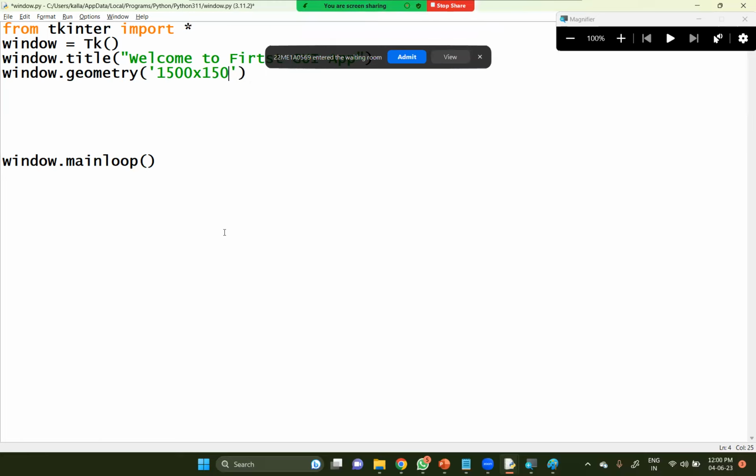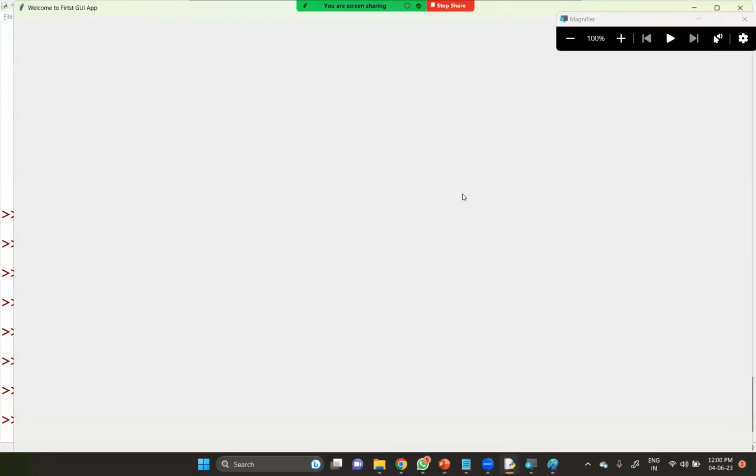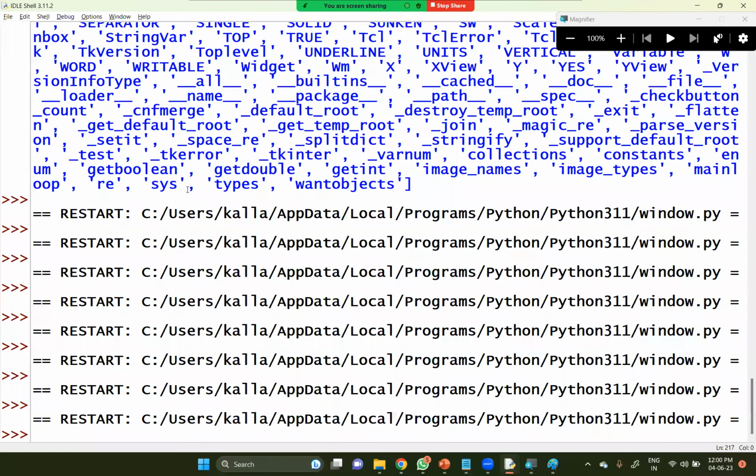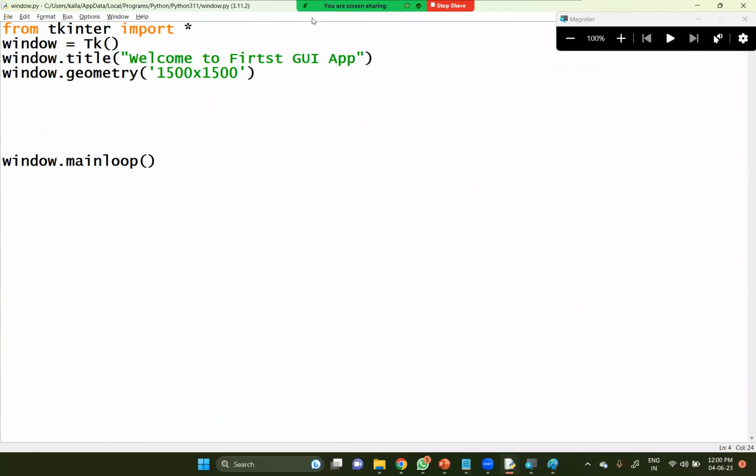How big could it be, and whether it is able to display to you or not, let us see one more time. Look at this. Your window size is very big now. So let me take it as 500 by 500, which is a better visible kind of window here. So this is the very fundamental basics of windows.